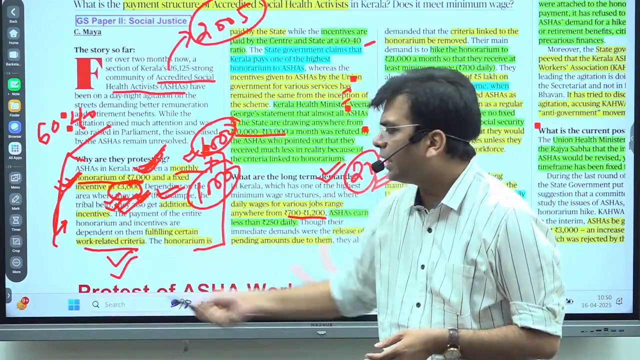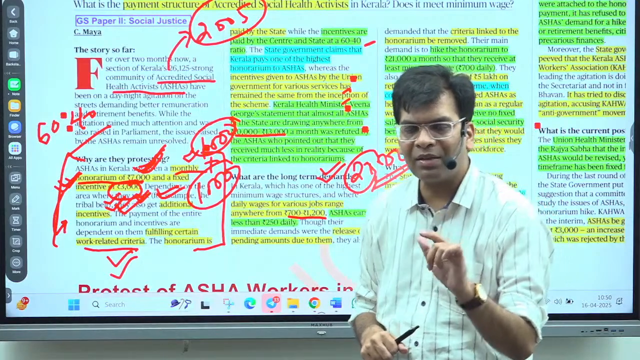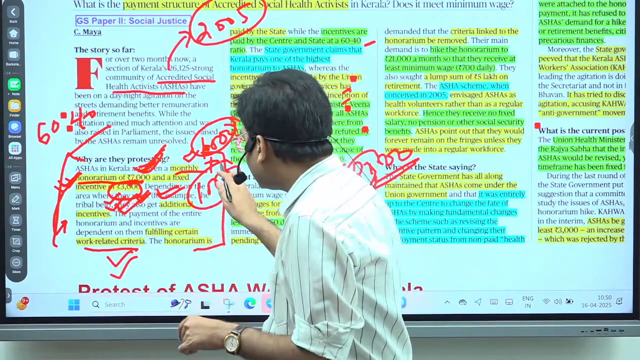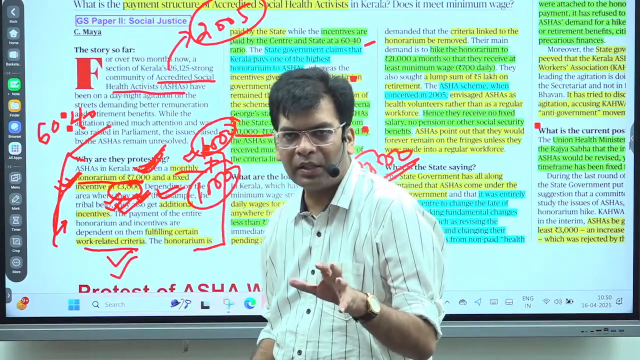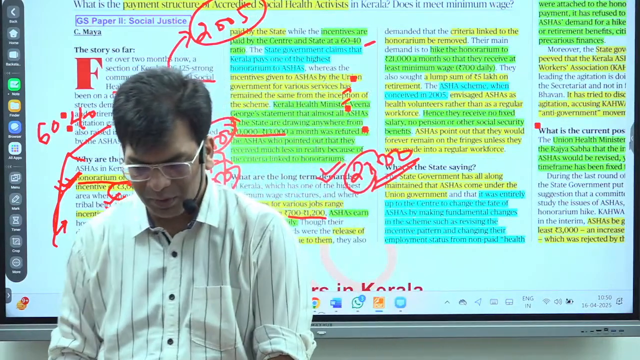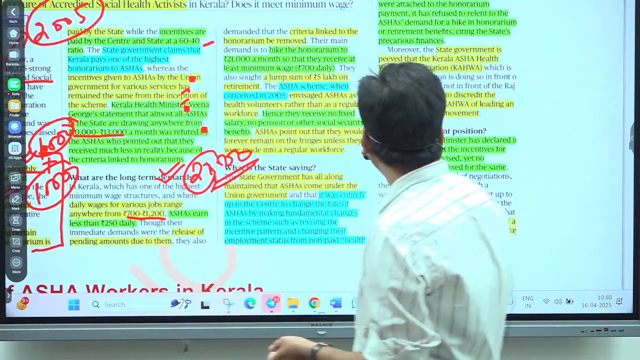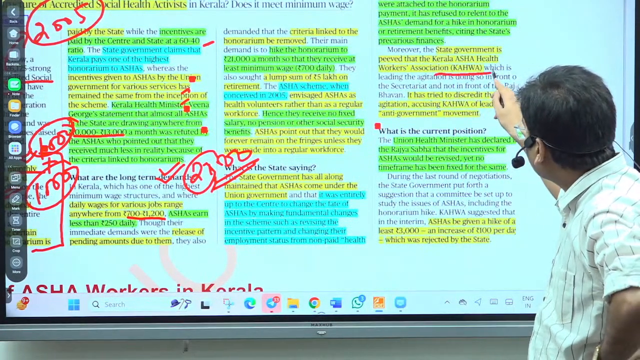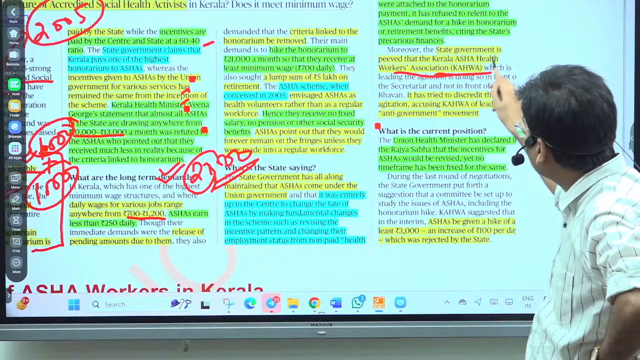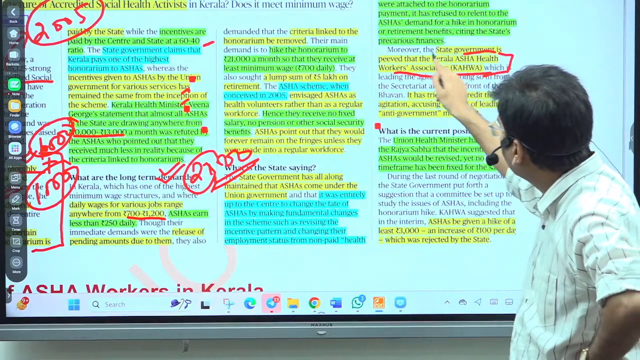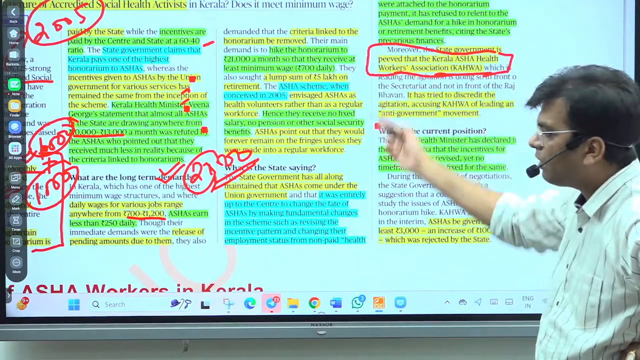without judging for any criteria. They have accepted, but they are not ready to accept this increase in salary. This is the main tussle point. Now this conflict is already going on. Here we see the involvement of the Kerala ASHA Health Workers Association, known as KAHWA. They are leading this protest of the ASHA workers.